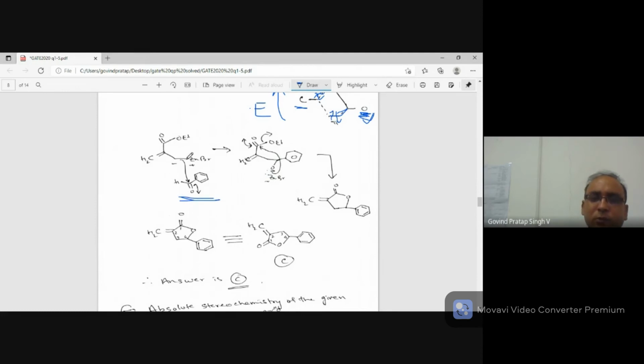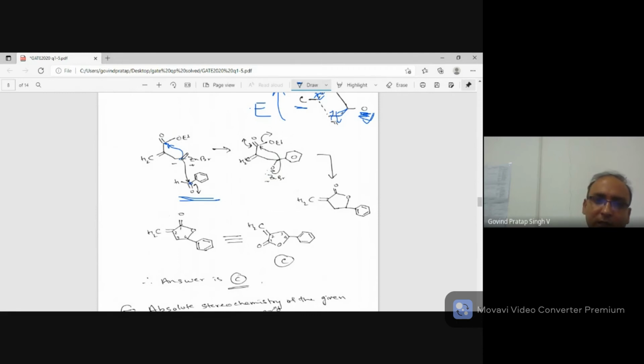One thought which came to my mind is, will it not attack here? It's tough. Why? Because in aldehyde and ester, oxygen is here, so oxygen also resonates. When it resonates, a lot of negative charge is on this carbon, so the electrophilicity reduces on this carbon. That problem is not there with the carbonyl group. Here a lot of positive polarity is there.